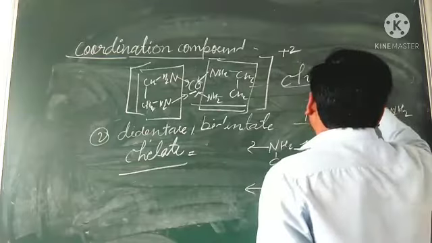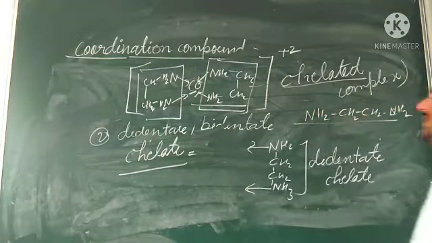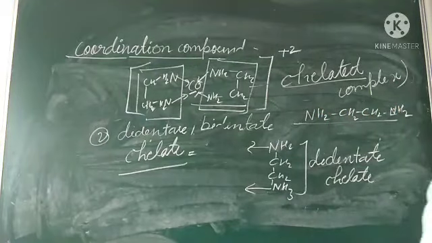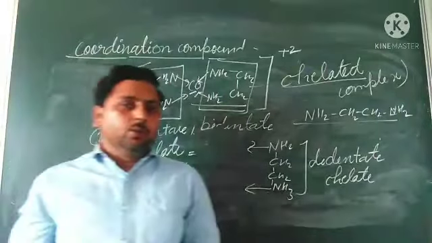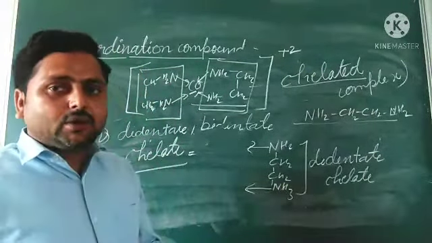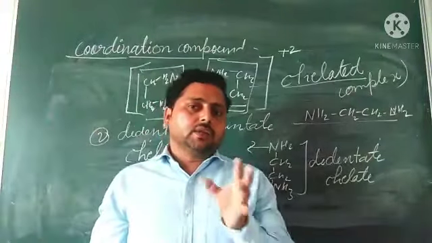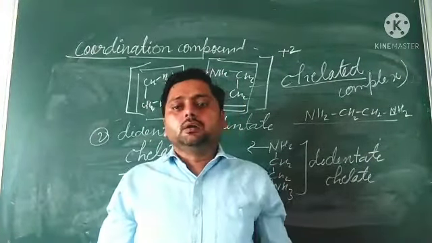A chelated complex means a complex or coordination compound in which chelated ligands are bonded to the central metal atom, known as a chelated coordination compound. And chelated coordination compounds are more stable than normal ligands bonded to the atom.